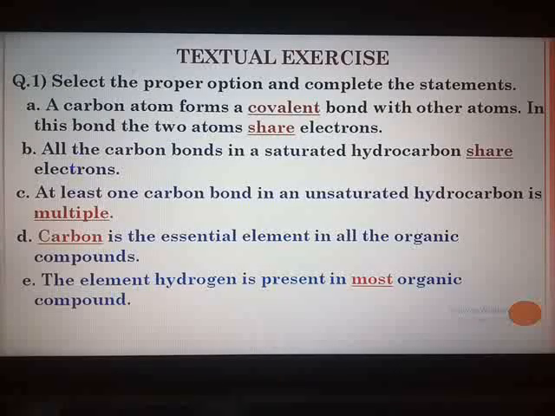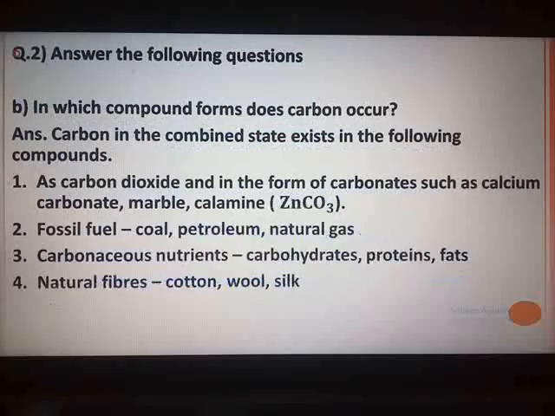Now we move towards the next question. Question number 2. Question number 2A is omitted. Many of the questions in this chapter I have omitted because they are not relevant to all the topics which are given. Why are carbon and its compounds used as fuels? In short, you know why they are used as fuels, because they are used in the production of electricity and all. So we are not going to write question number 2A. We begin with question number 2B.